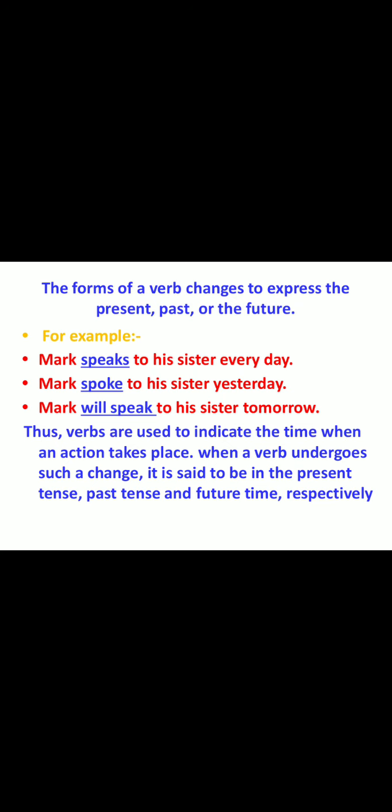Dear students, the past tense talks about actions that have already happened. The present tense talks about actions that are going on now. The future tense talks about actions that will take place later. So it is called future tense. Thus, verbs are used to indicate the time when an action takes place. When a verb undergoes such a change, it is said to be in the present tense, past tense, and the future tense respectively.